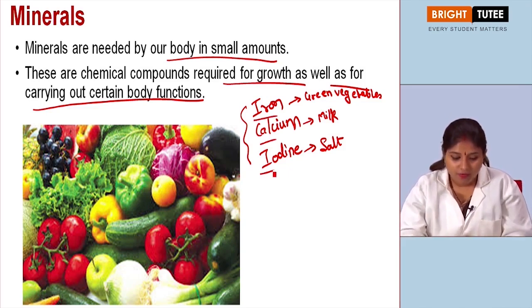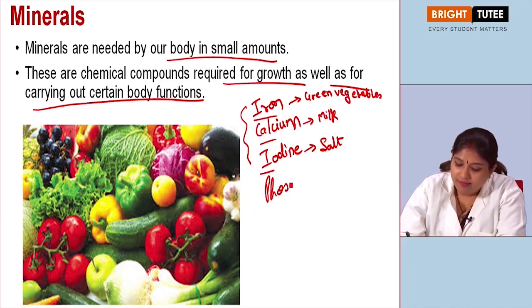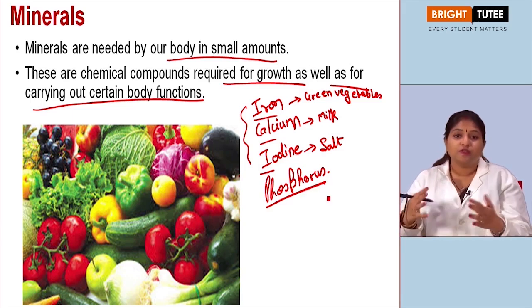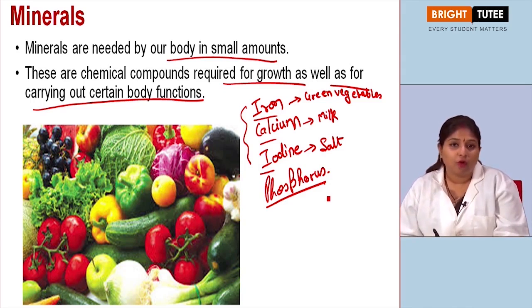So these are the main minerals. Also we have phosphorus, right? This again is an important mineral which is important for the body to perform various functions. This is also present in small amounts.